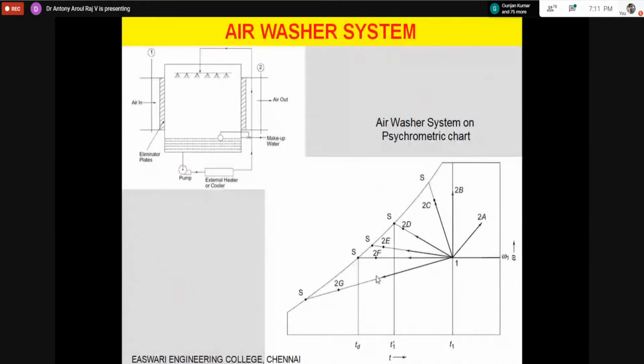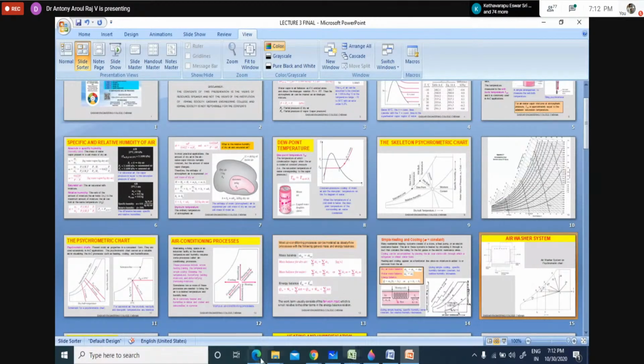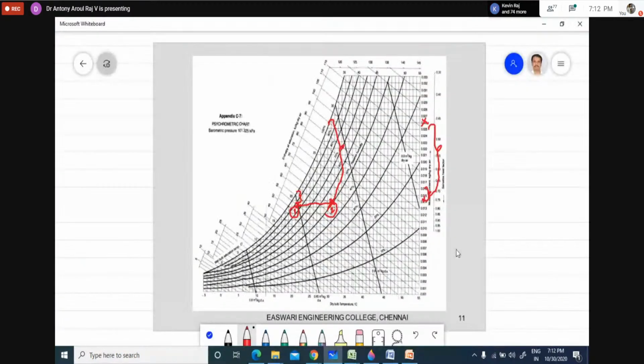Next, we are going to the air washer system. These are smaller systems. If you know about the air washer system, you can be familiar with any type of psychrometric process. If I take an air washer system, I will find that there are various conditions which it has to satisfy. So first we will try to know this condition. One minute.